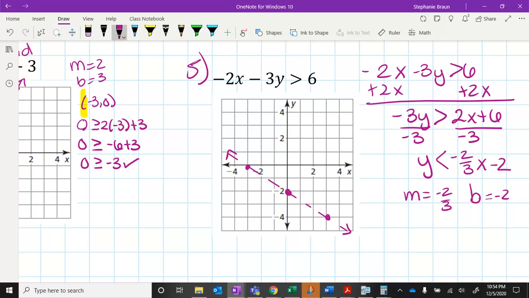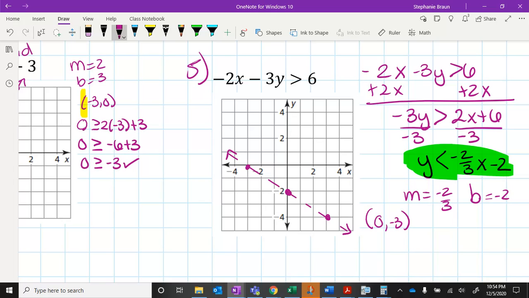Arrows. Okay, and what I'm going to look at here for my shading is here. Y is less than -2/3 x minus 2. So things that are below the line are something we want to test. So I'm going to test 0, -3 because that's below the line.